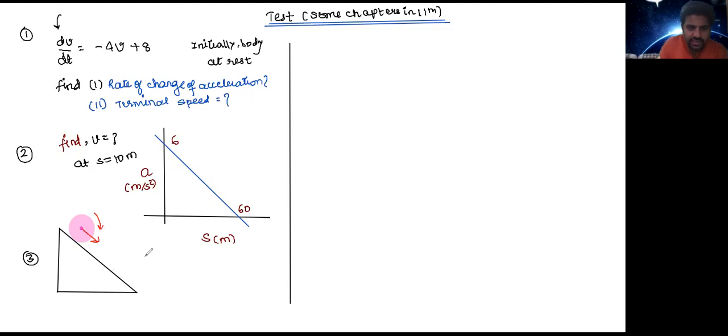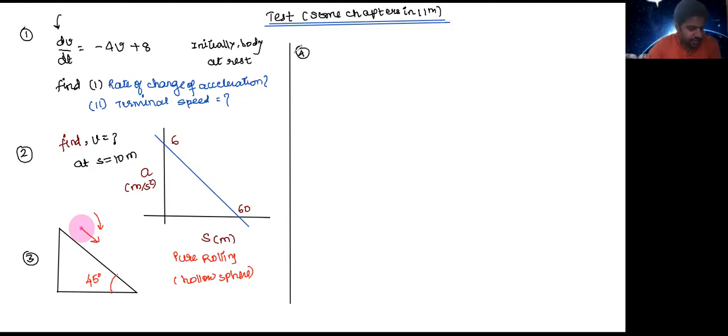So this is a pure rolling case. What is this? This is a hollow sphere, right? Such that this inclined plane has an inclination of 45 degrees, right?